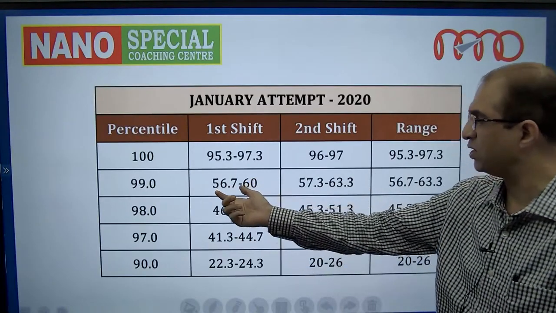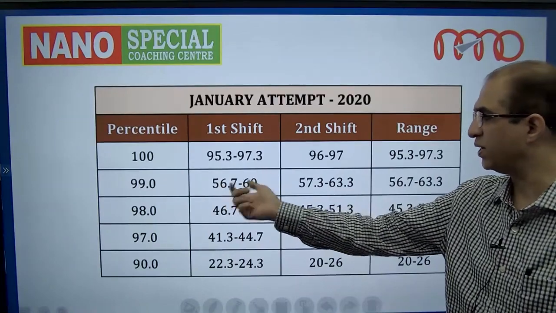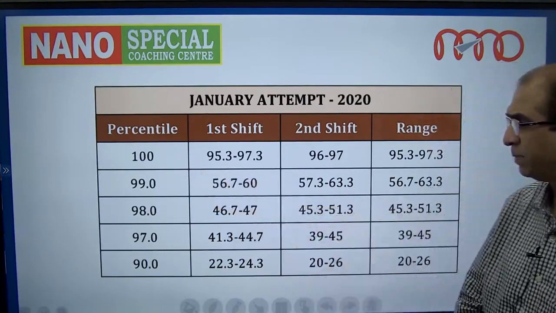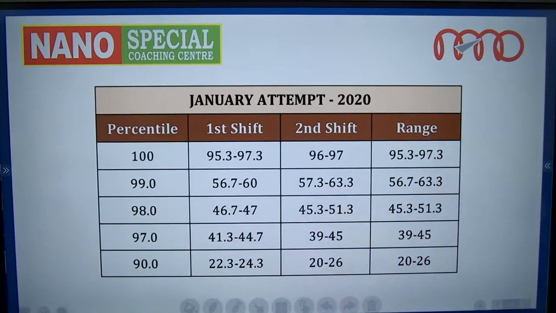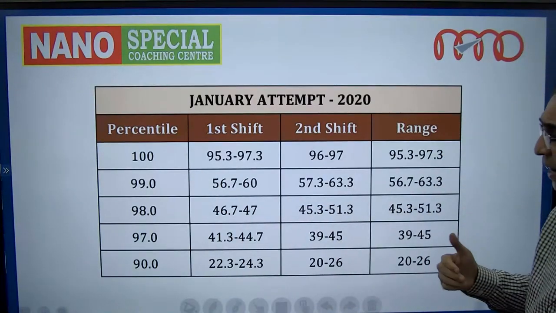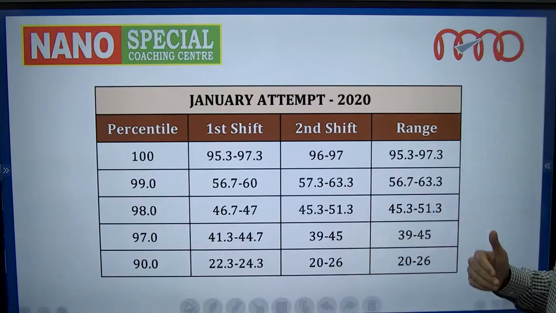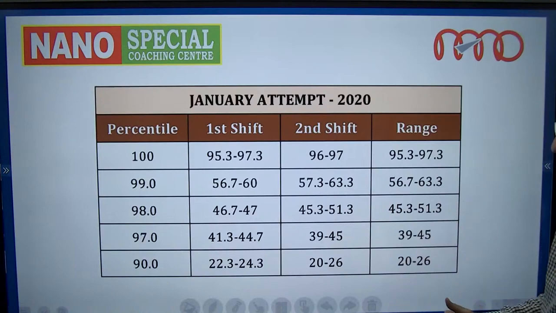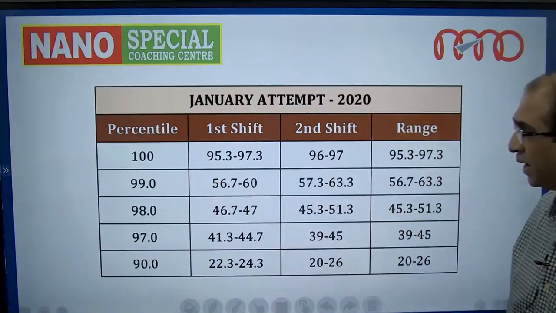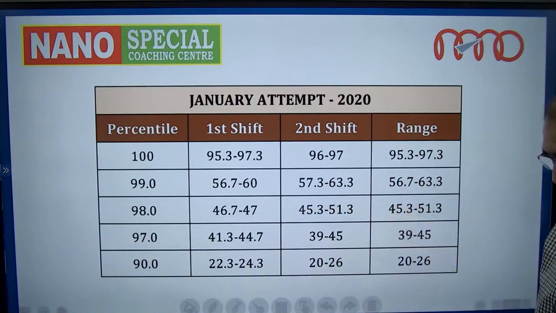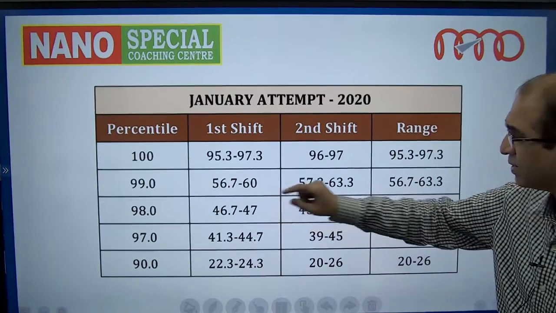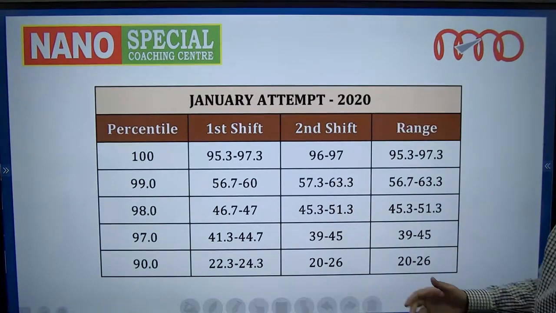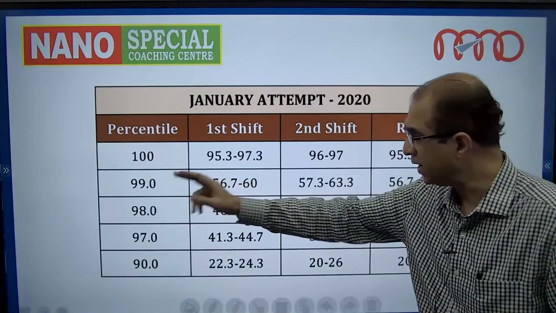That is, in one particular shift, a student getting 56.7%, which translates to 170 marks, got 99 percentile. So any student who got 170 marks in that particular shift got 99 percentile. Similarly, a student who got 60%, that means 180 marks, got 99 percentile.